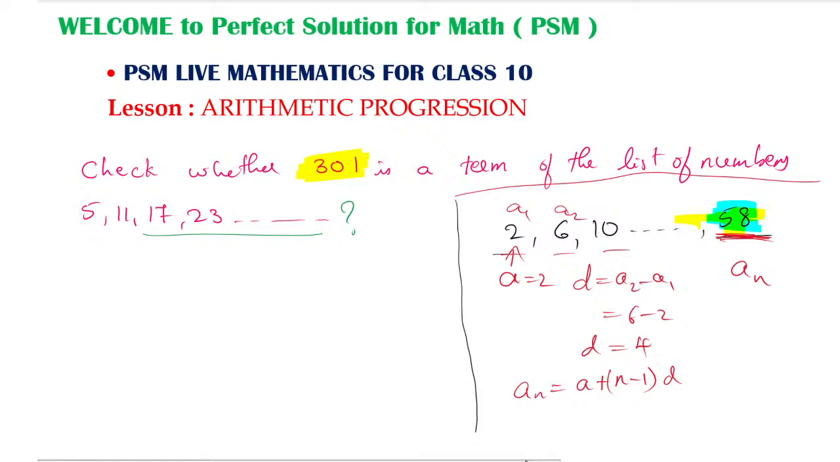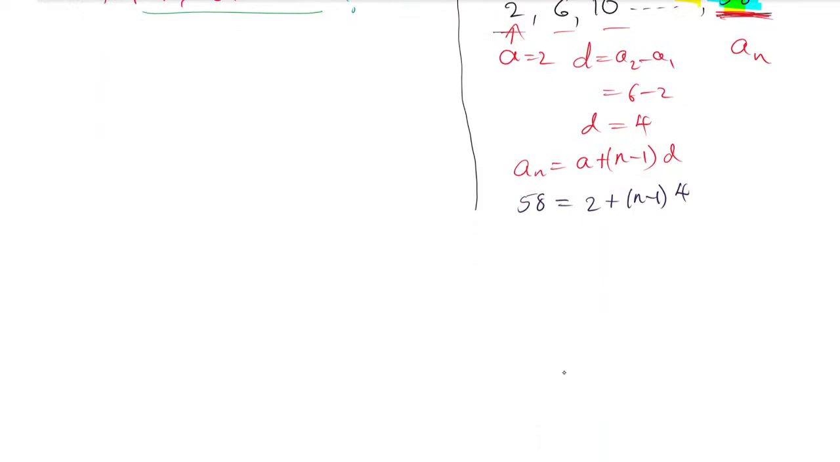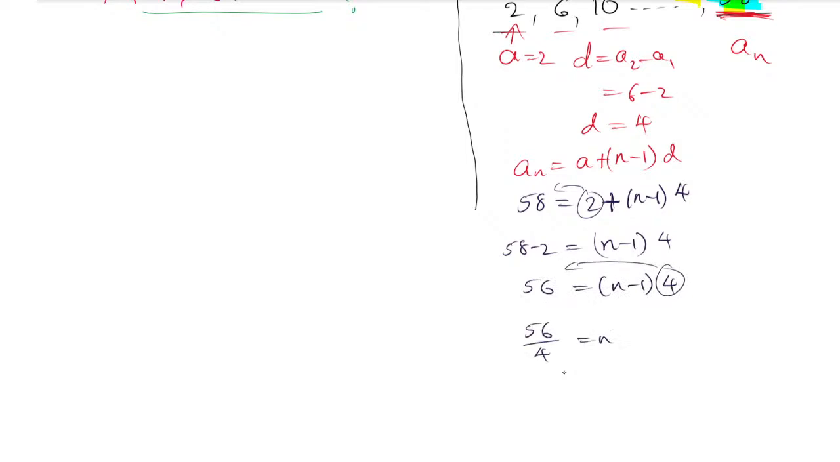I am not solving this problem, I am solving one more problem to show how it will come. So an value is 58, a value is 2, n minus 1 we don't know so keep it as it is, d value is 4. I will simplify this first, then we will come to the previous question. 2 I can bring to this side, so it is 58 minus 2 equals (n minus 1) into 4. So 58 minus 2 is 56, equals (n minus 1) into 4. So 4 we will bring this side, 56 divided by 4 equals n minus 1.